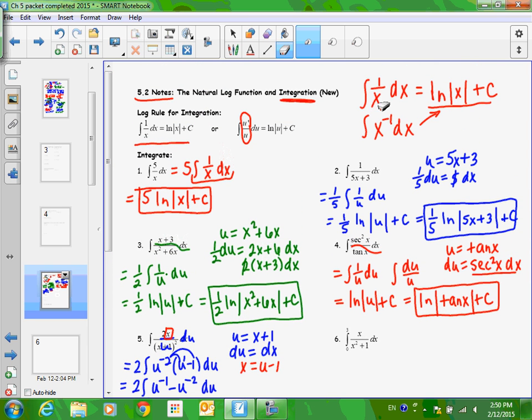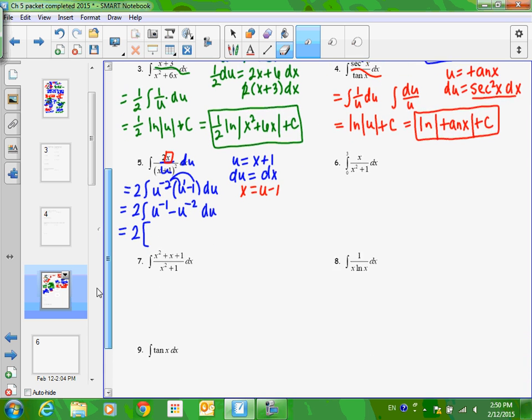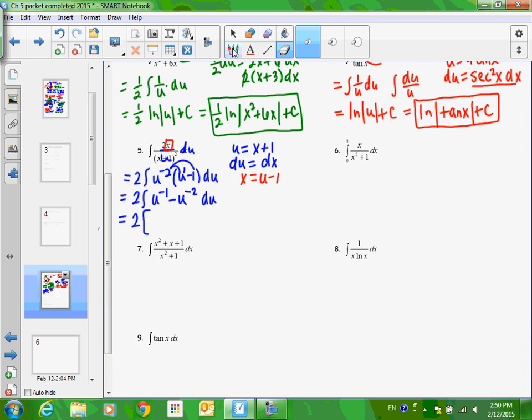Remember how we said 1 over x can also be written as x to the -1? So this is something you're going to have to keep in your back pocket here. All right, u to the -1, that's the same as 1 over u. So what's the antiderivative, the integral, of 1 over u? Natural log of absolute value of u. This is the part that's new today.